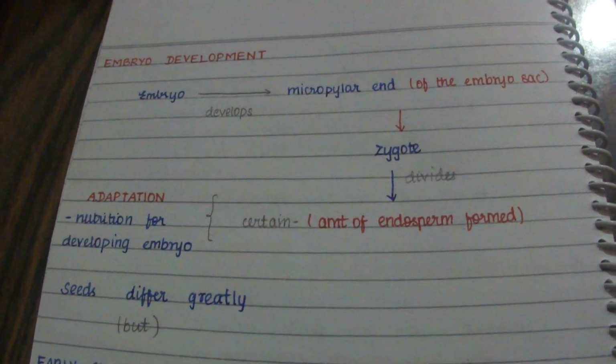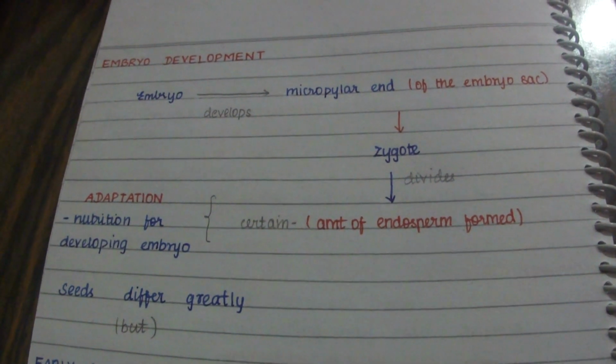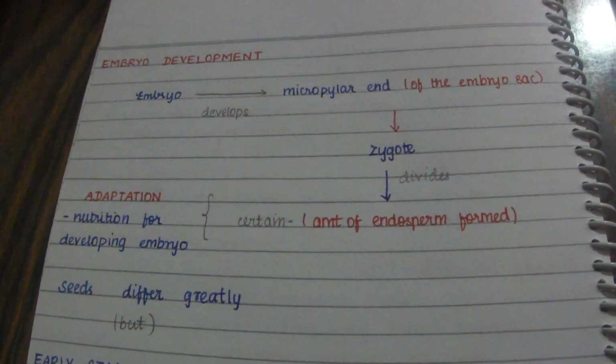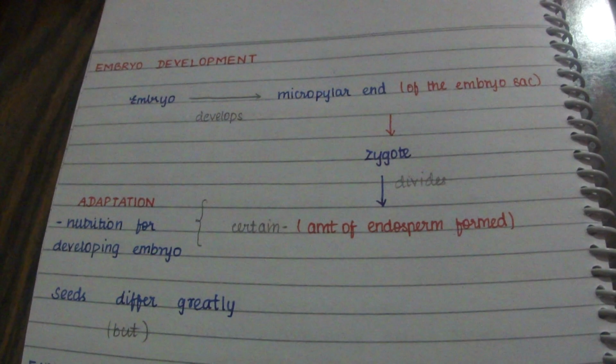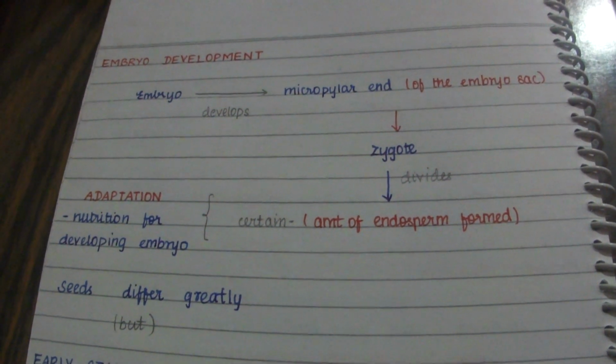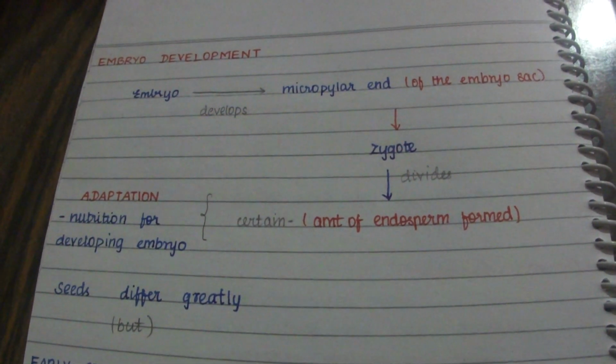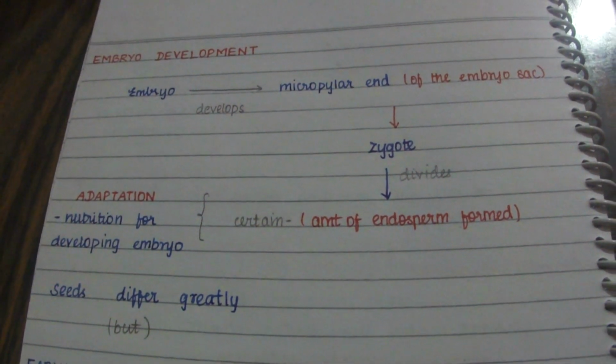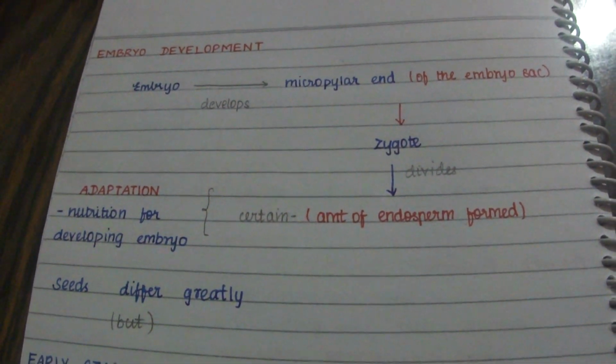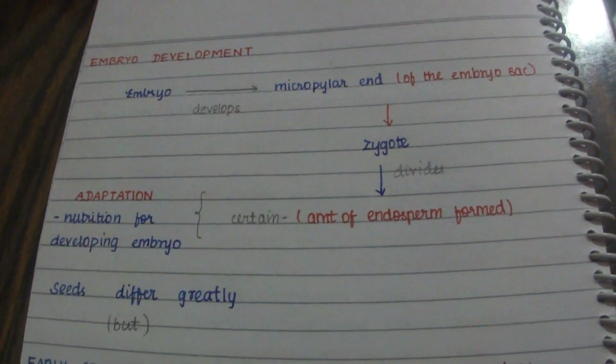Why is this necessary amount of endosperm formed? For what need is this formed? This adaptation of the zygote dividing only after a particular amount of endosperm is formed is to provide proper, assured nutrition for the developing embryo.